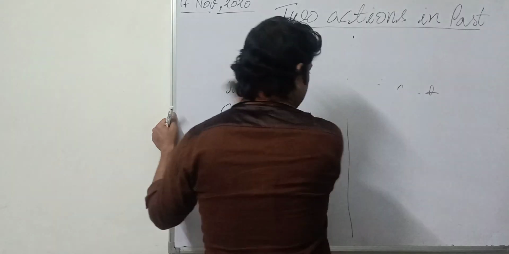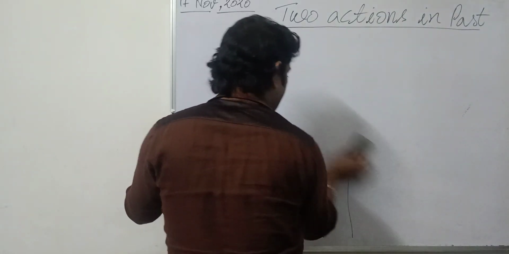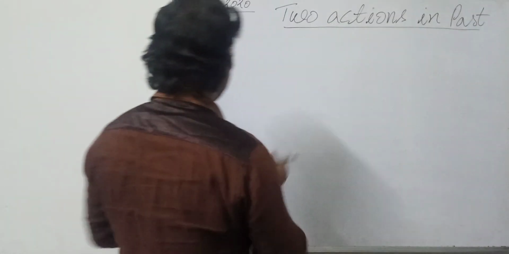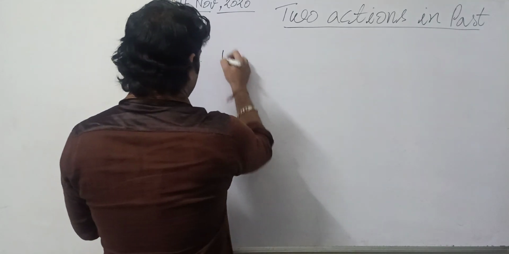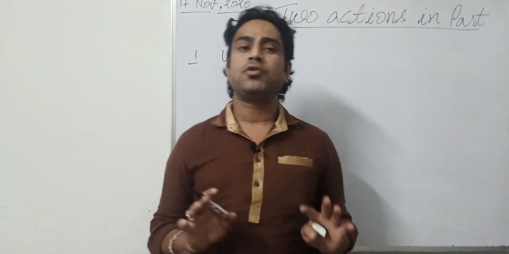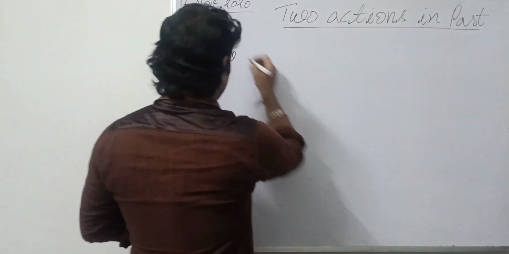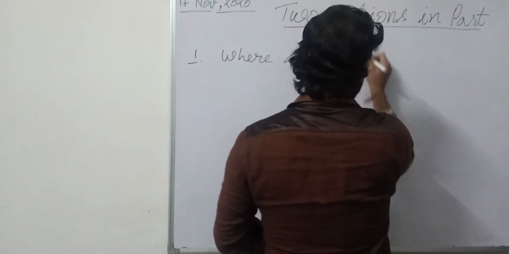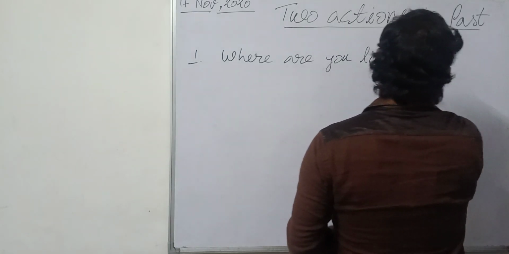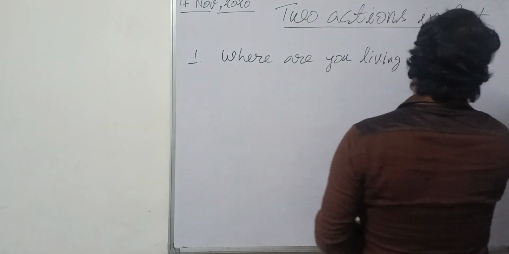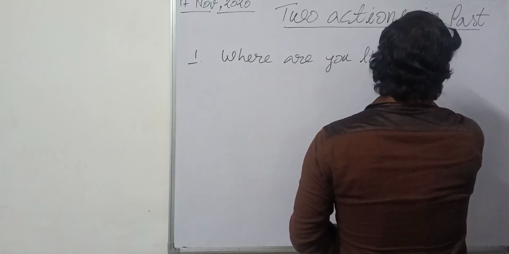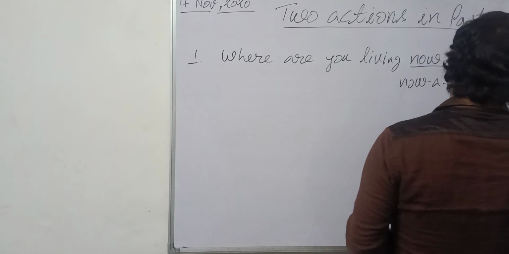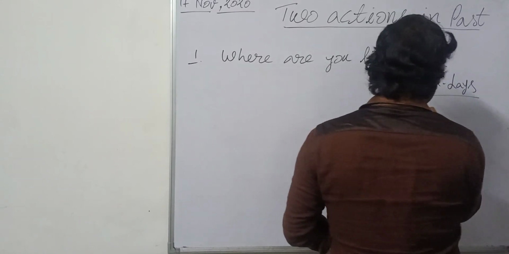Now I'm showing you the difference with the help of some examples. It will be really interesting, right? Suppose I say, as you very usually ask this question: where are you living now? Or you can say nowadays, or these days.